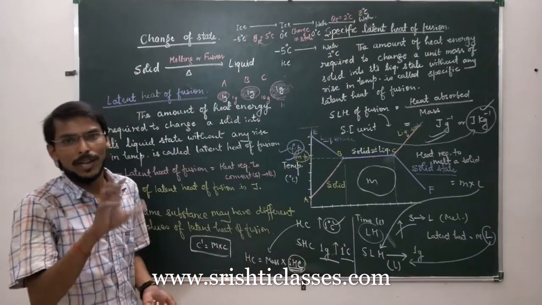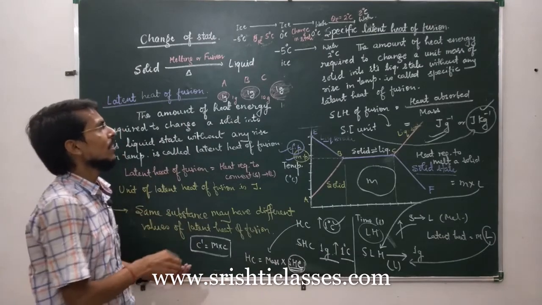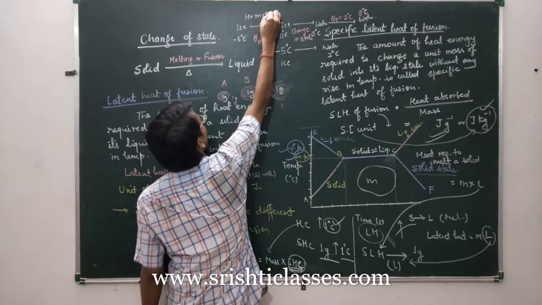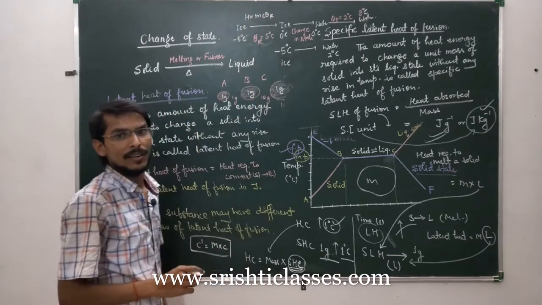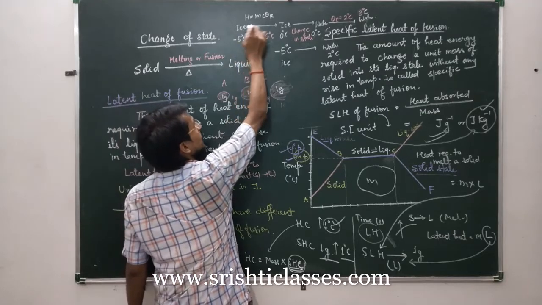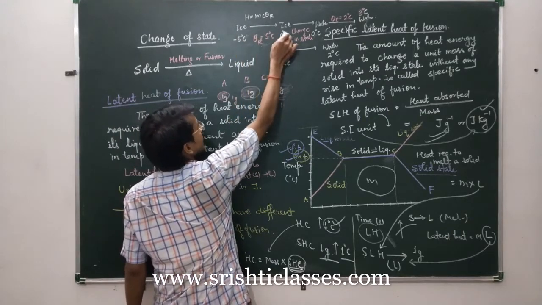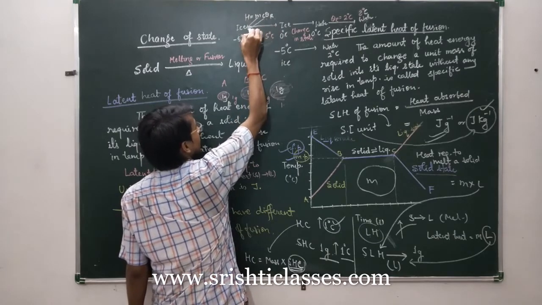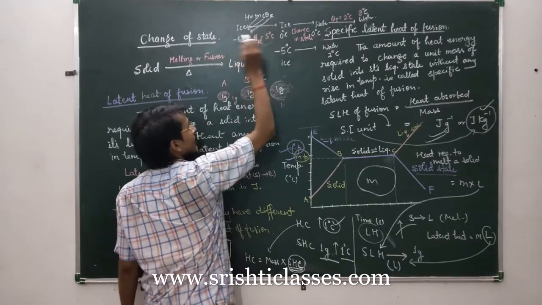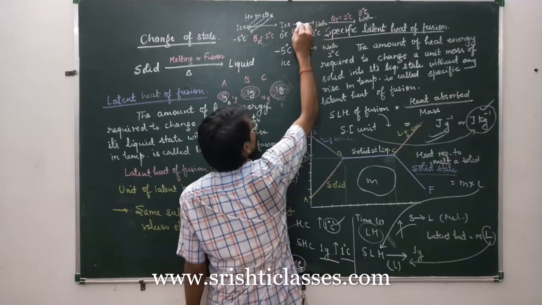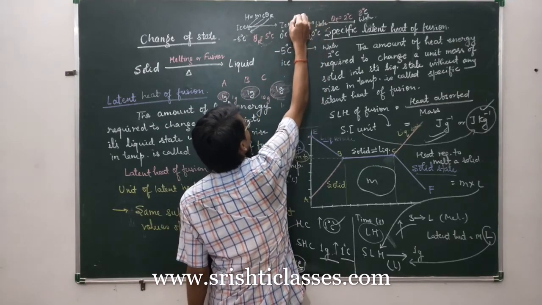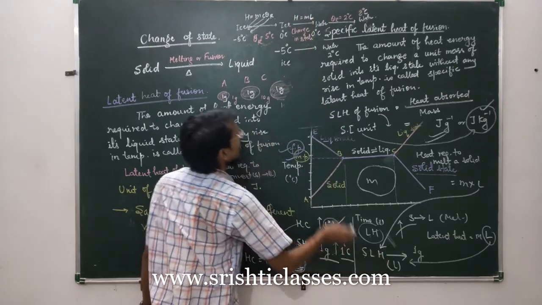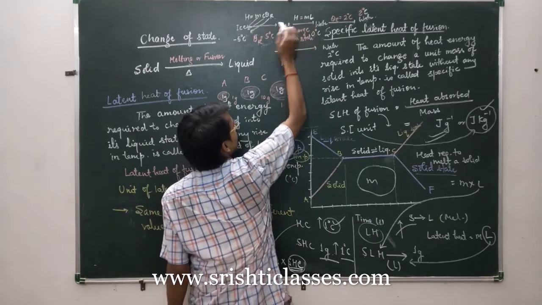So if you want to calculate the heat energy required for this process, then here you should calculate H is equal to mc theta r, which I have told you earlier. Whenever there is no change in state, but there is a rise in temperature, then the heat required is mc theta r: mass of ice, specific heat capacity of ice, and rise in temperature. Here there is change of state. So in change of state, heat required is m into L. L is the specific latent heat of ice and m is the mass of ice.